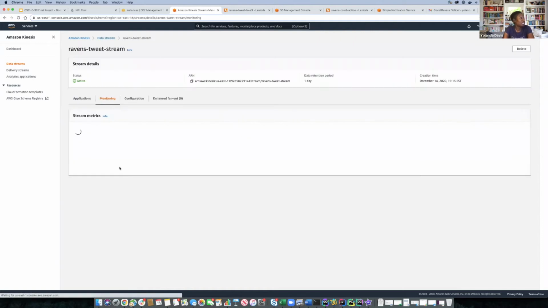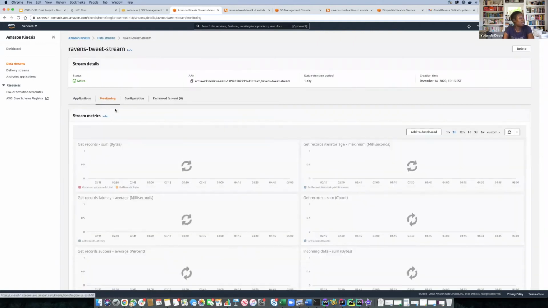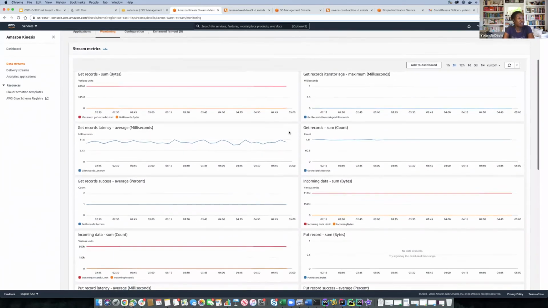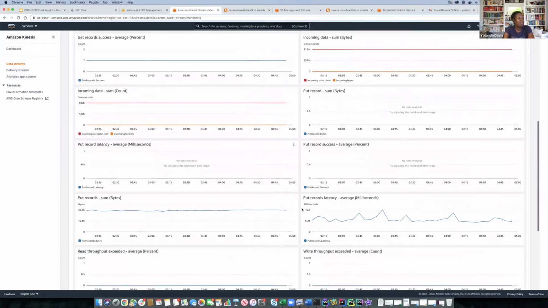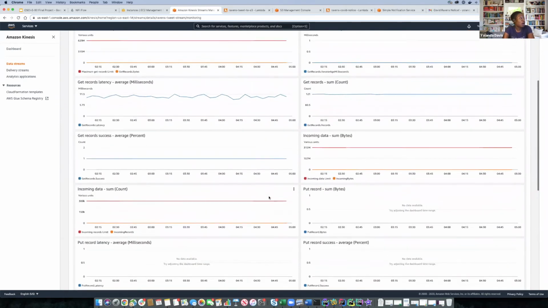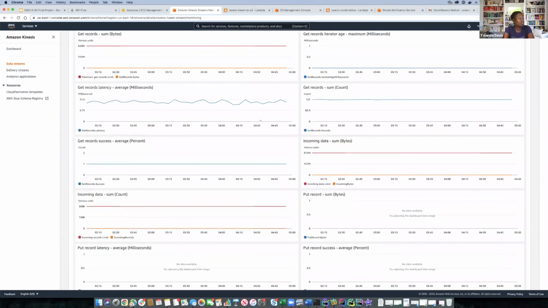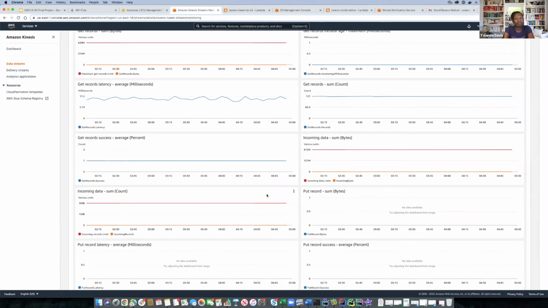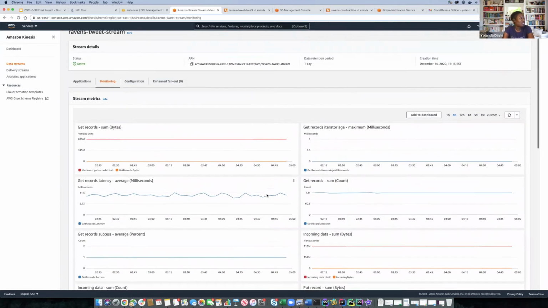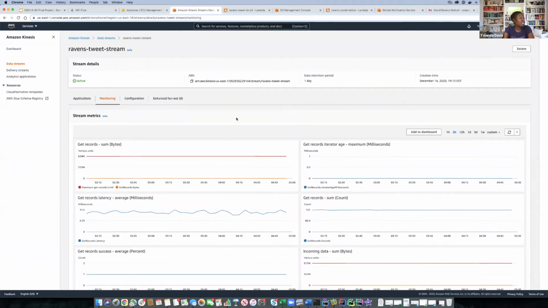And if I were to click into that stream, what's cool about it is we can see the metrics associated with it. This is great to not only see the amount of data that you might have put onto a particular stream, but also to see how many records have been retrieved from the stream. It's also really useful when you're trying to do a lot of troubleshooting, which I've done in setting up this project. So now let's take a look at the lambdas that are consumers of the stream.